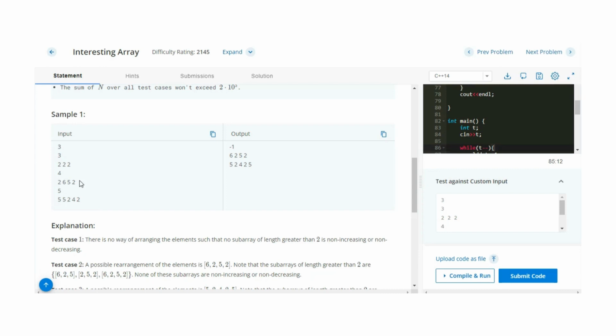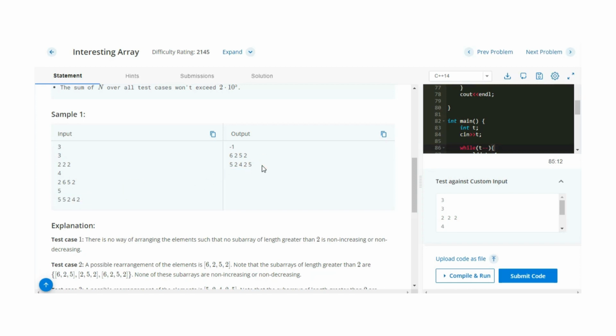Here what we can do is simply break this array into two parts, and form the increasing and the decreasing array, as we cannot construct a strictly increasing or strictly decreasing array. In the third case, the answer they have given is 5 2 4 2 5.